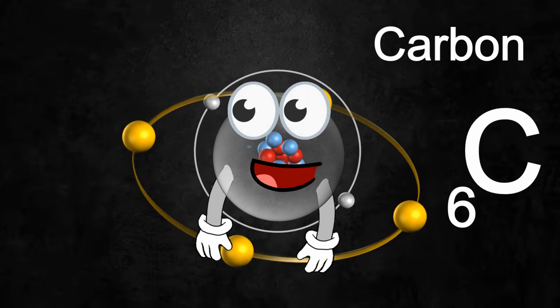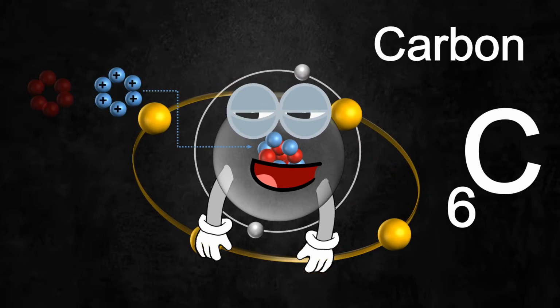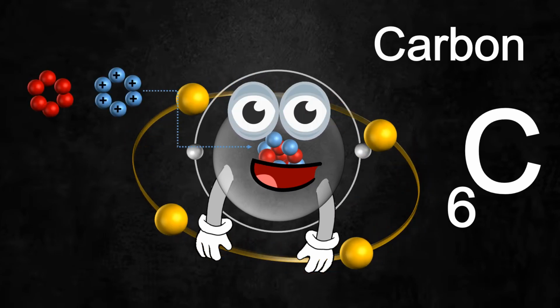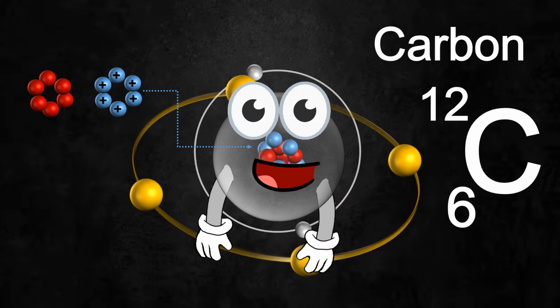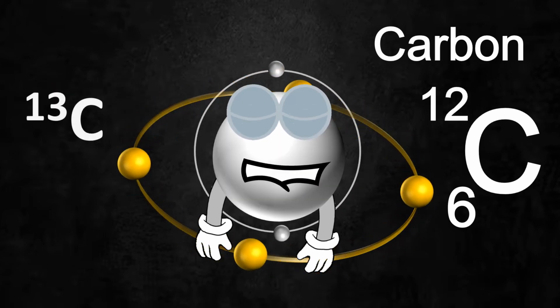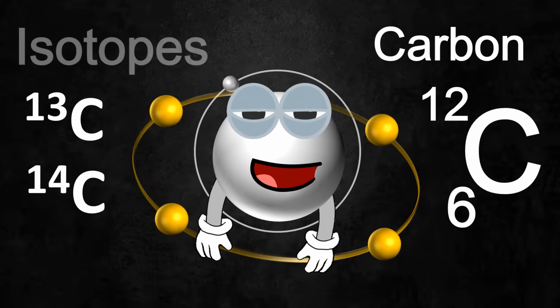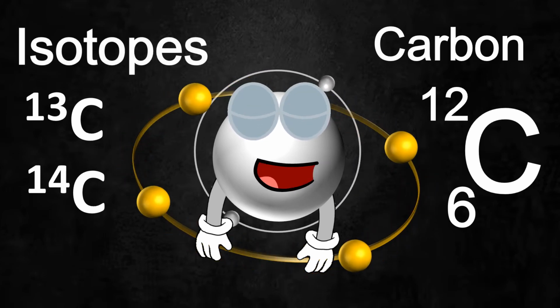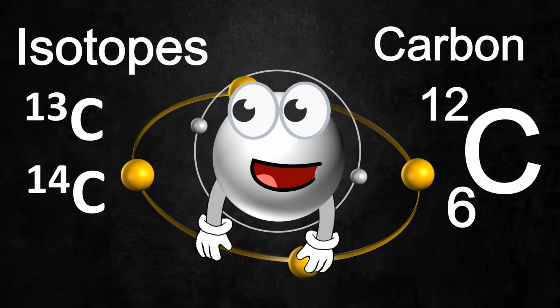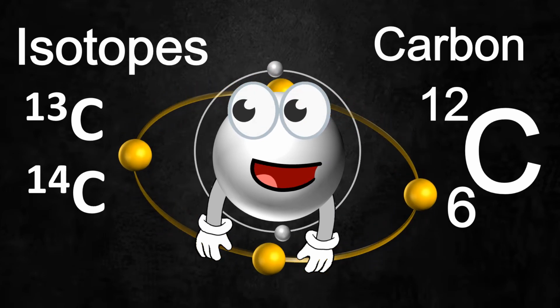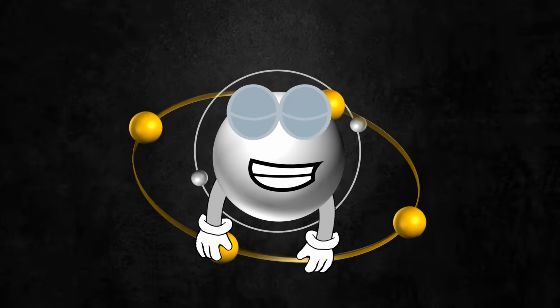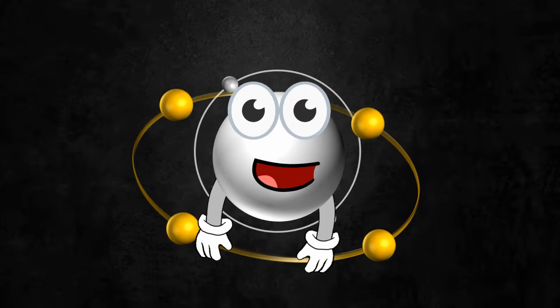I have inside my nucleus 6 protons and 6 neutrons. That's why my mass number is 12. And it can be more, 13 or 14, they are my brothers or isotopes. They are very important, although they are present in a small percentage. We will talk about them later. Let me tell you about myself first.